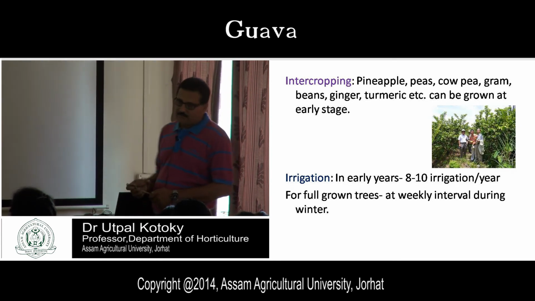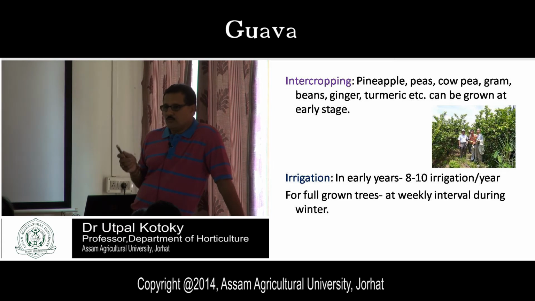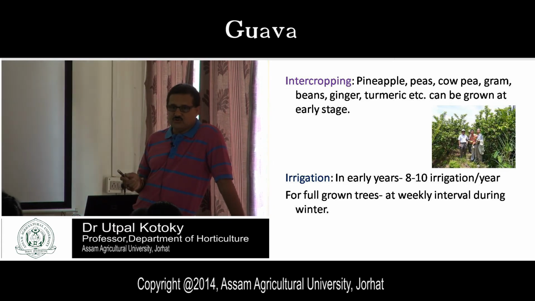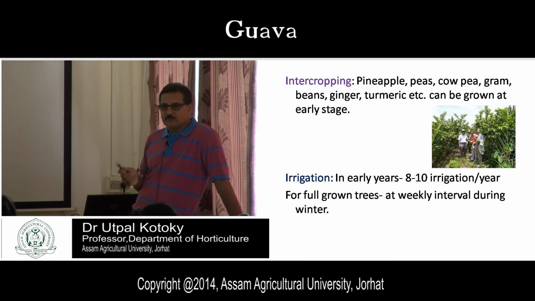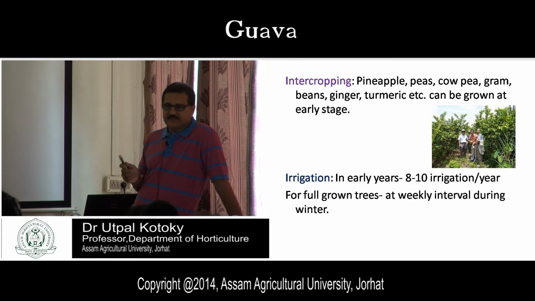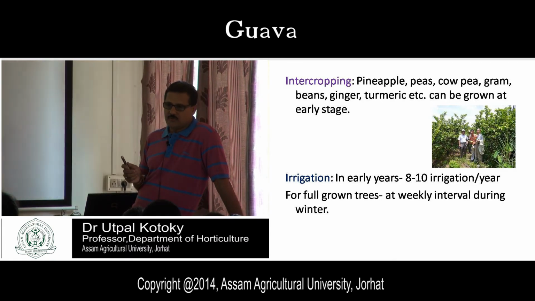But for intercropping in the fruit plants, you should keep in mind that the intercrops should be grown up to the bearing stage only. After bearing stage, no intercrops are allowed to grow.